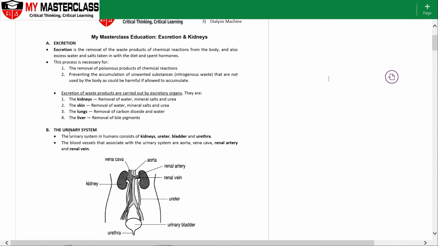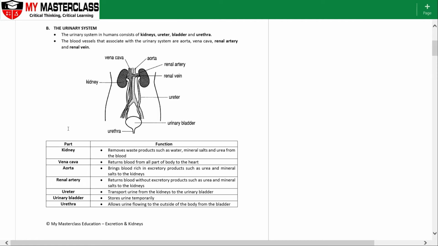Now moving on to the second part on the urinary system. Okay, so you can see this one here. This is my urinary bladder. So the bladder holds the urine, but where does the urine come from? Okay, we have the two kidneys, one on the right side, one on the left side. Both of them have the arteries and the veins.